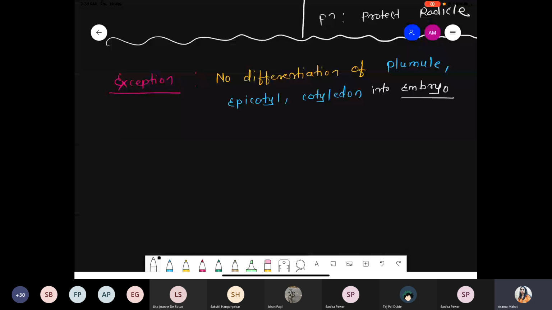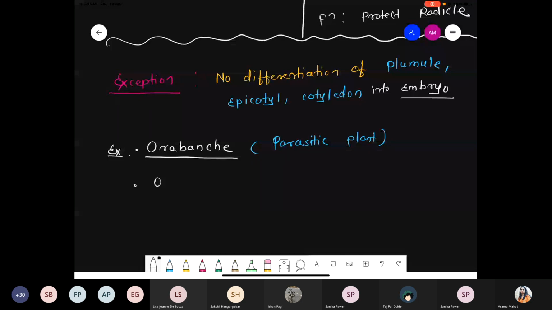So we are taking a few examples. Number 1, Orobanche. Orobanche is an example of a parasitic plant. Another example, orchid. Orchid also doesn't have differentiation of plumule, epicotyl as well as the cotyledon.